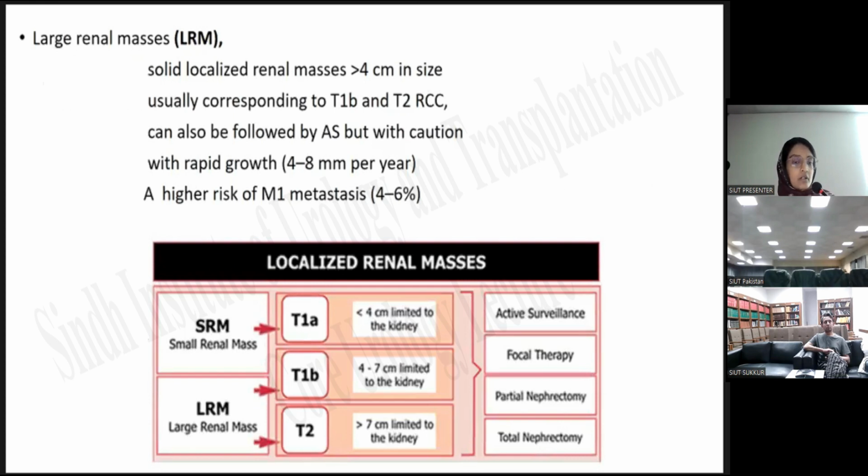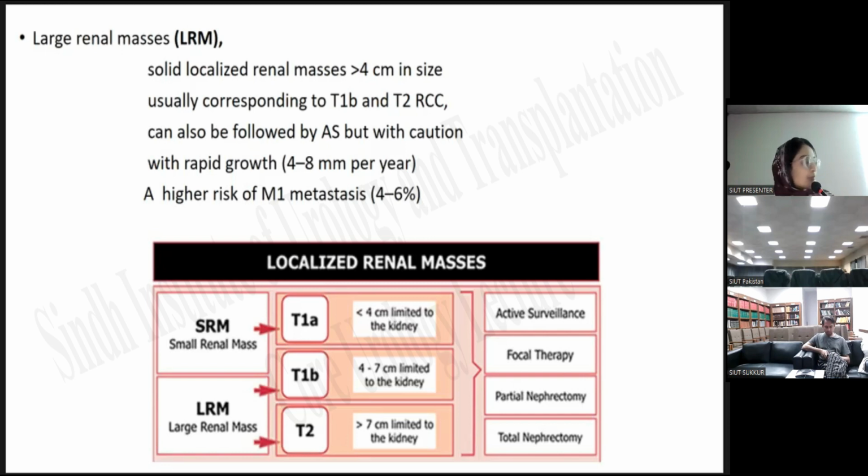So the second moiety is the large renal masses. Large renal masses are the solid localized renal masses of greater than 4 centimeter in size, and the characteristics are that they usually correspond to the T1B and T2 RCC, and they have a rapid growth rate as compared to the small renal masses, 4 to 8 per year, and they have a higher risk of metastasis, 4 to 6, in contrast to the small renal masses.